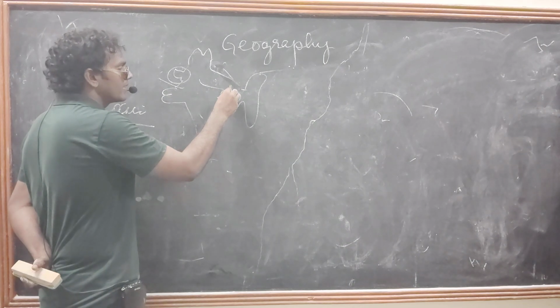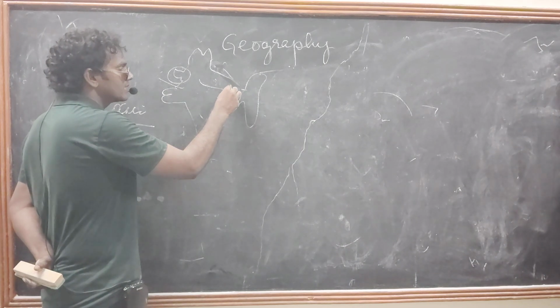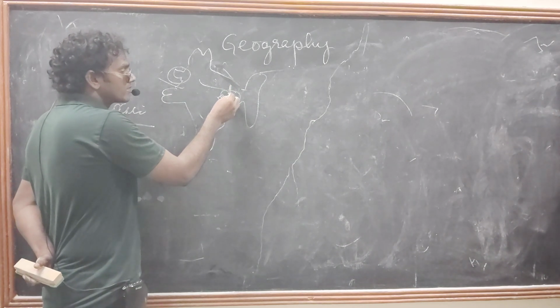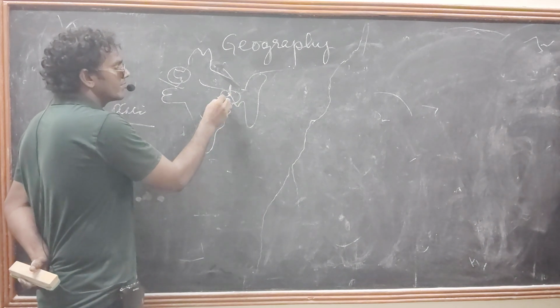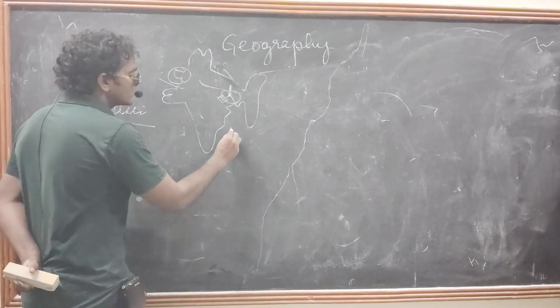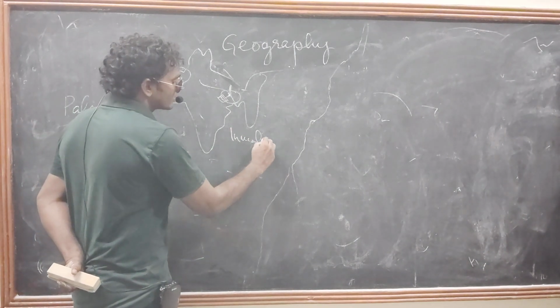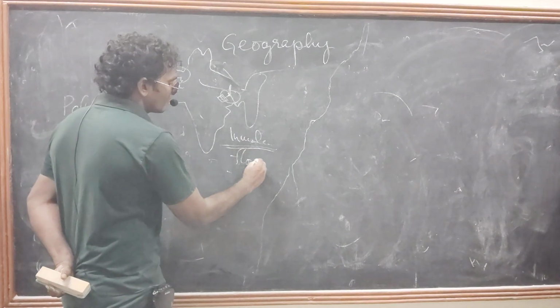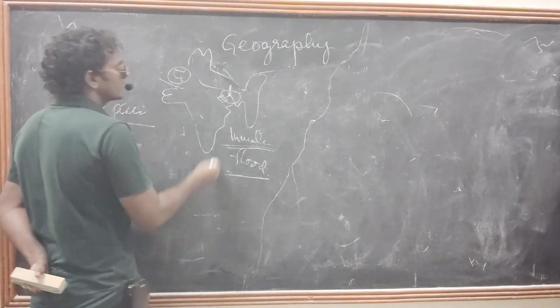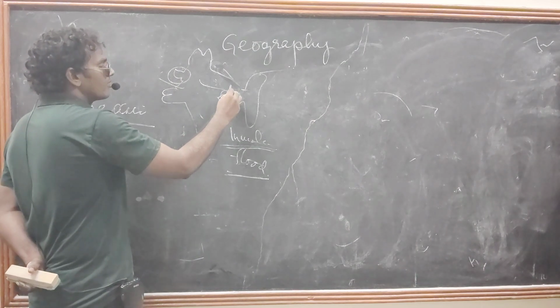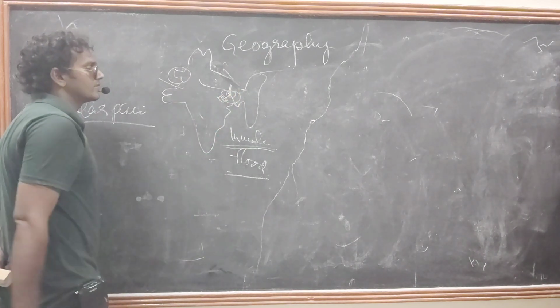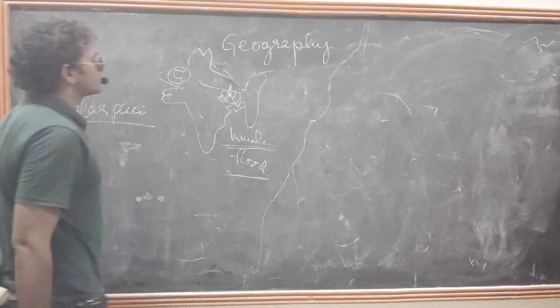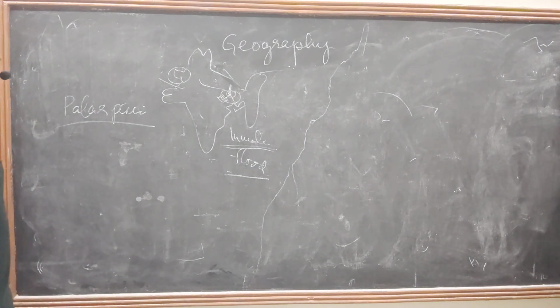If anything happens like a flood here, these channels lead the extra water to their fields. It is called inundation channels. Inundation means flood channels or flood canals. If any flood happens, the water diverts into their fields. That's it. It is about the rainwater harvesting system.